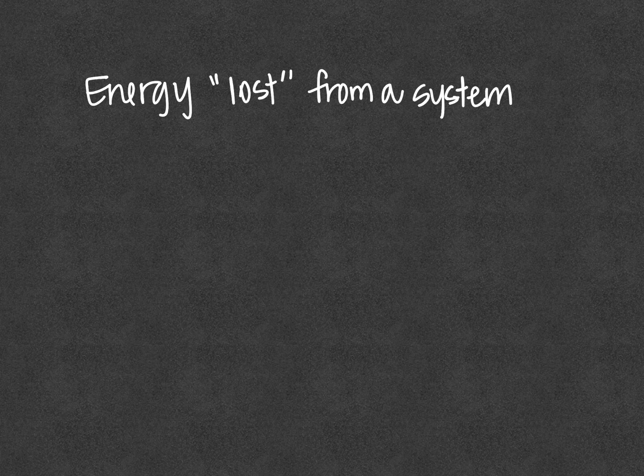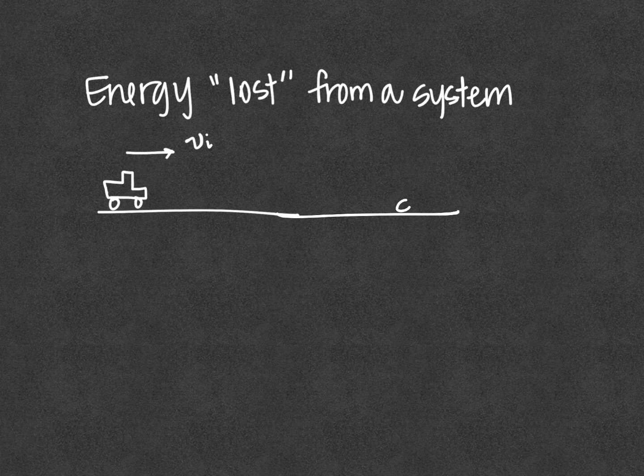So let's say, for example, there is a car, and here's the road, and our car is moving along the road, and this car has an initial velocity. And the car then stops, maybe puts on the brakes, and over here, the velocity of our car is now 0. So what was happening from the moment the car was moving over here to being stopped over there?